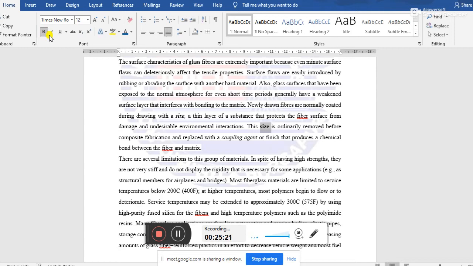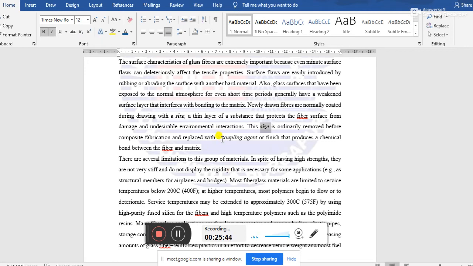when the glass fiber is used, or when the glass fiber is reinforced for the composite material, then that size is removed, and after removing that, the glass fibers are coated with some chemical.